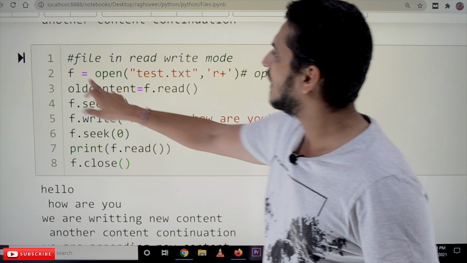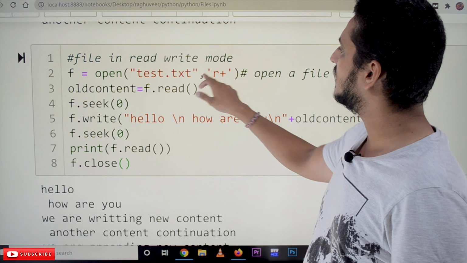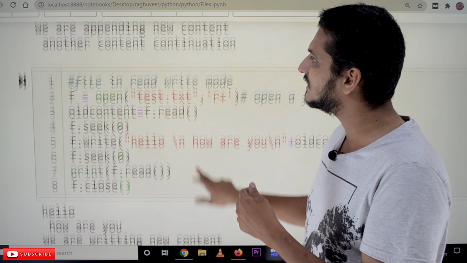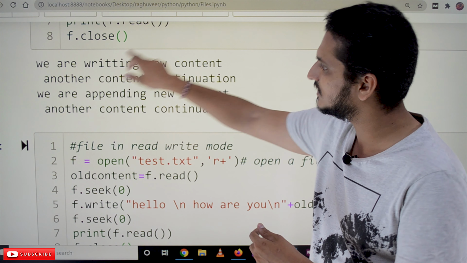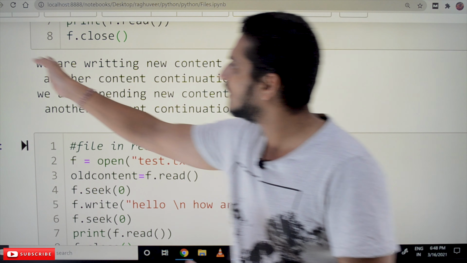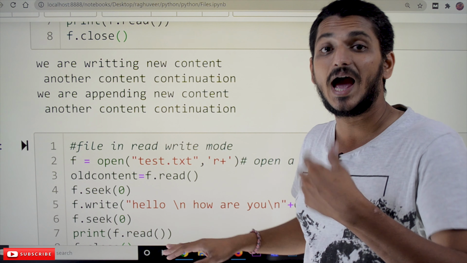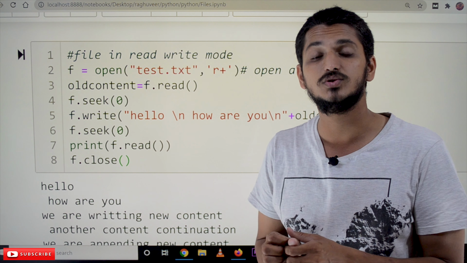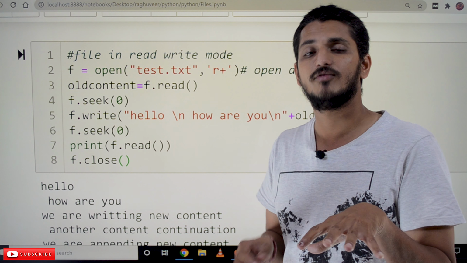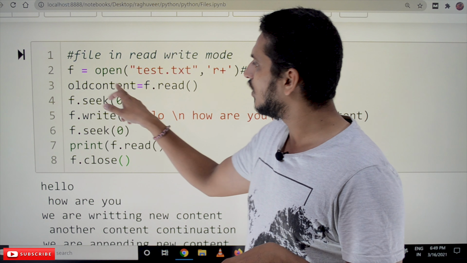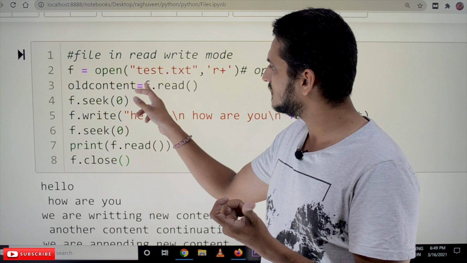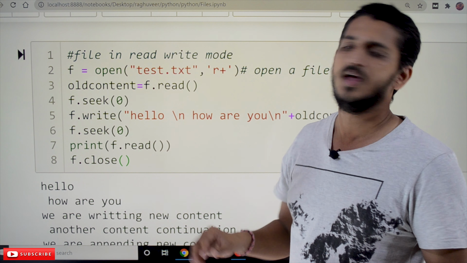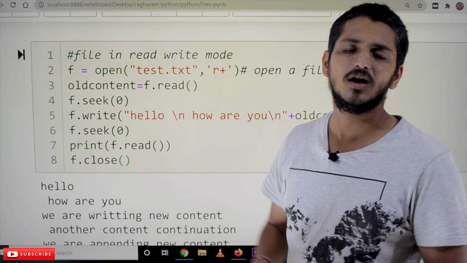Okay, f is equal to open of test.txt with r plus, we opened an already existing file. This is the content that is present in our existing file, and our file pointer will be at the beginning. We have to add new content to the existing file without losing the old content. For that, we take a variable old_content is equal to f.read(), which means we are reading the entire data and placing it in the variable old_content.